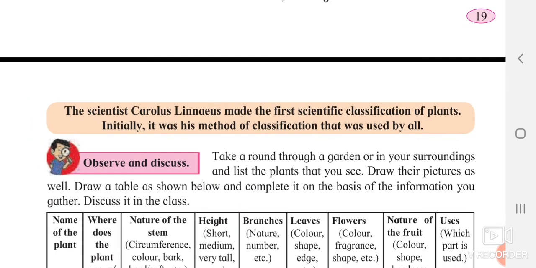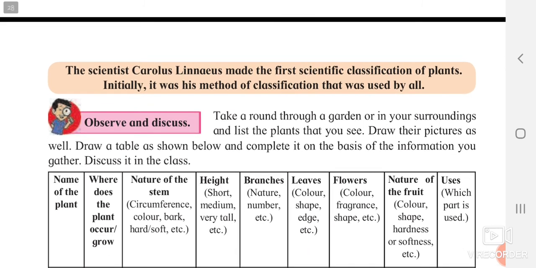The scientist Carolus Linnaeus, he is also known as C. Linnaeus. He was the first to make this scientific classification of plants. This is also an important question asked in 7th standard. Who was the first person to do this classification? Yes, he was Carolus Linnaeus. You can say him as C. Linnaeus also. It was his method for classification that we are using now.